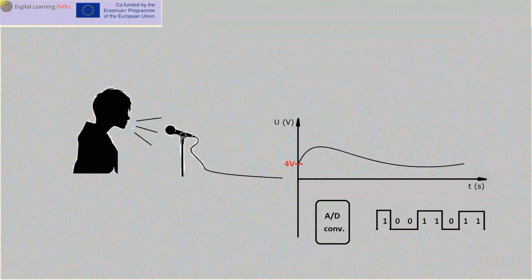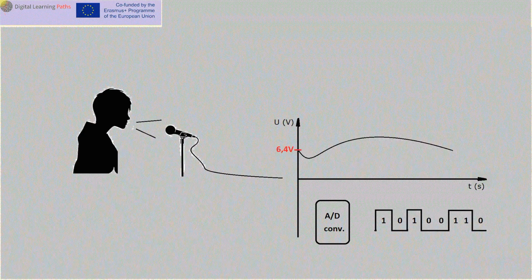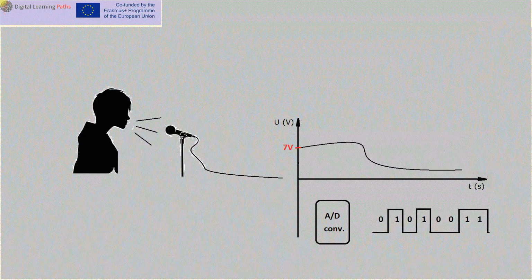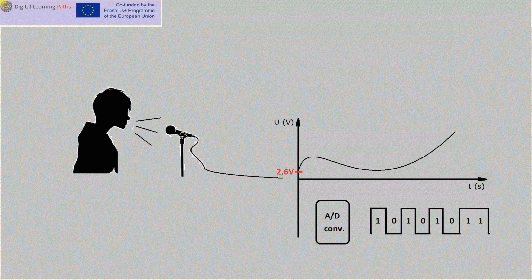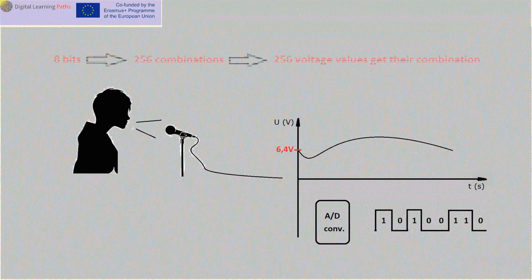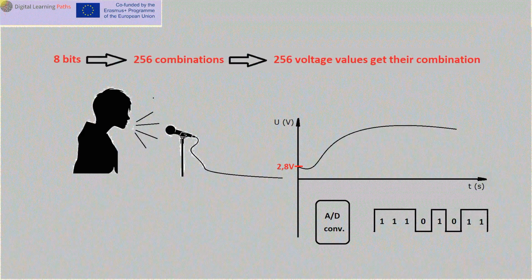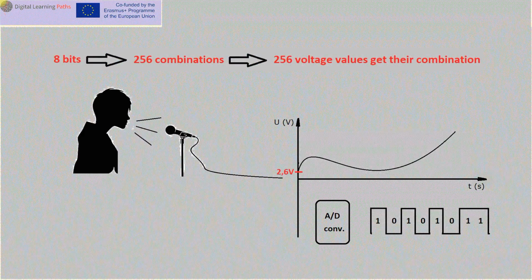Given that with an analog signal there are infinitely many different voltage values between two voltage values, it is necessary to determine which voltages will receive their combination. This process is called quantization.